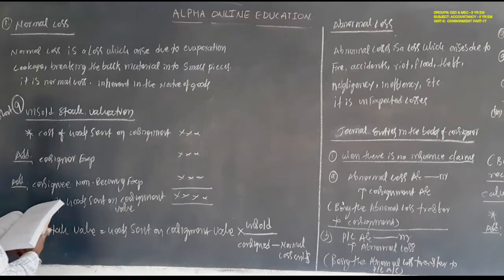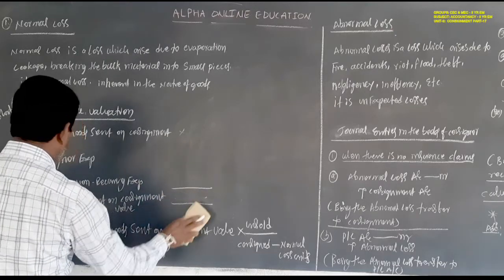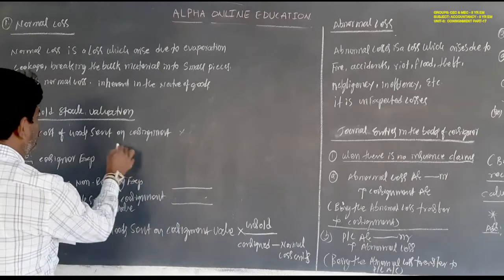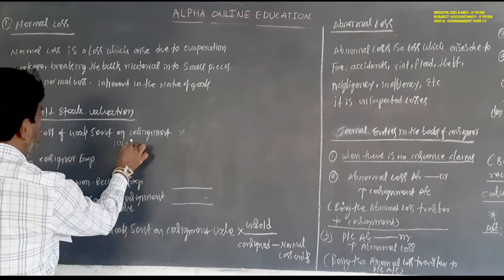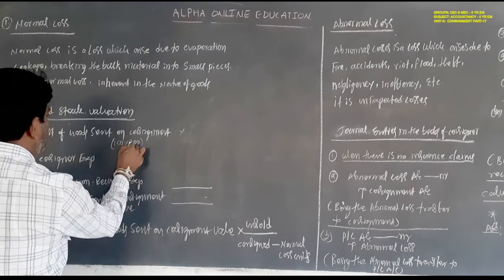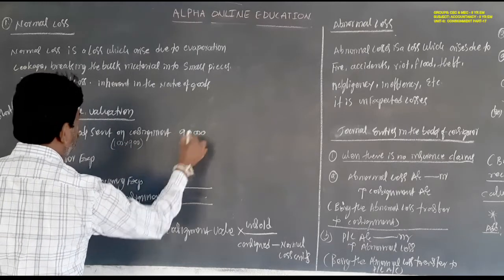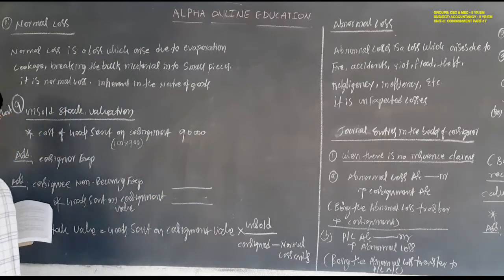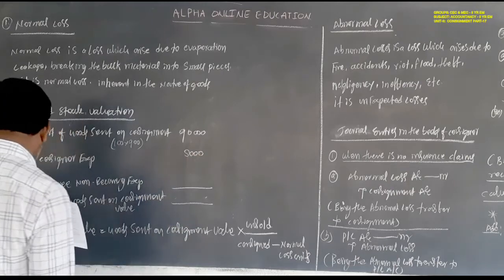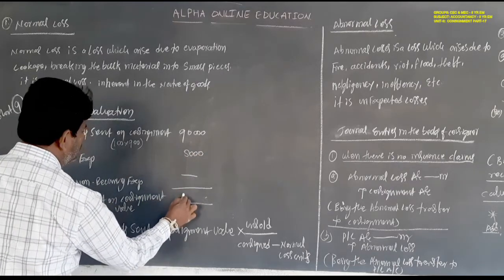What is the goods sent on consignment value? First of all, you have to write 100 into 900, which is 90,000. Next, consignor expenses are 5,000 rupees. But there are no consignee non-recurring expenses.